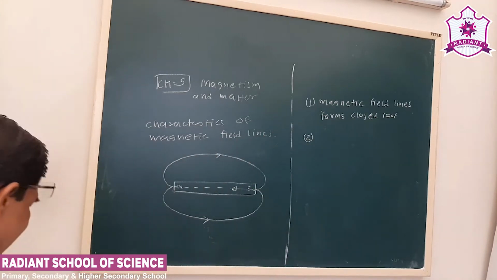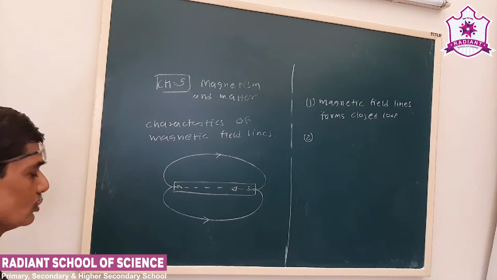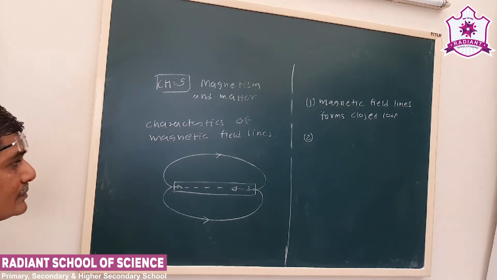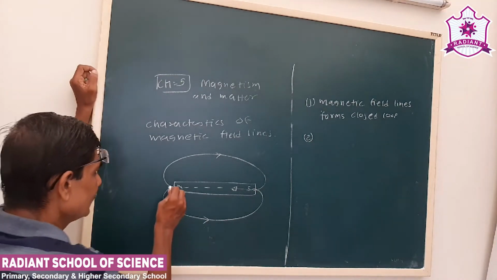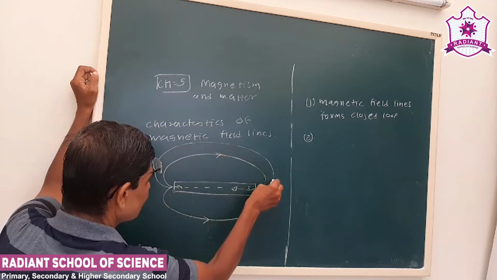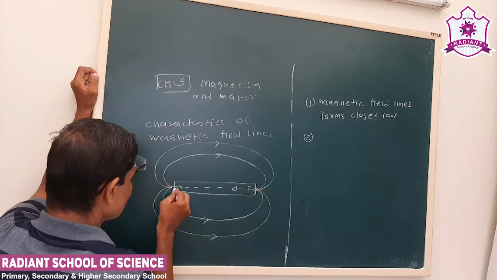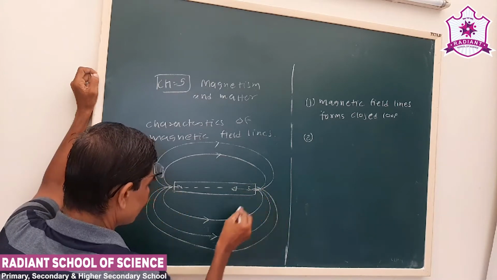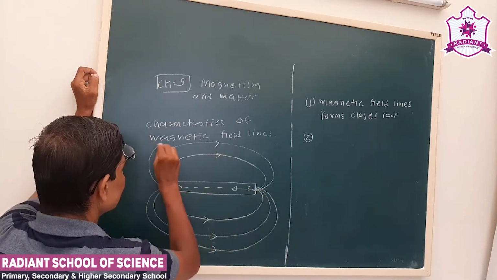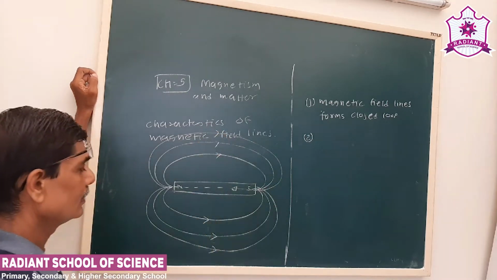Okay, magnetic field lines form a closed loop. Now, this can be experienced or visualized in the laboratory also. You take a bar magnet and sprinkle some iron powder.